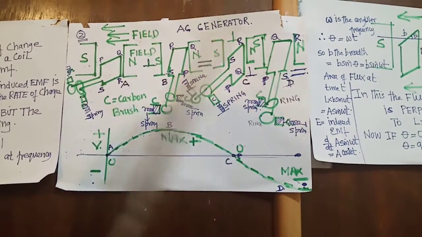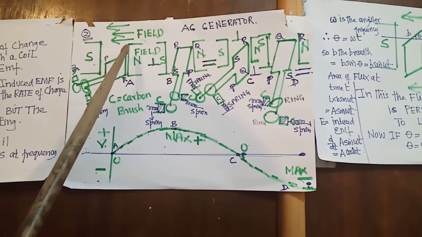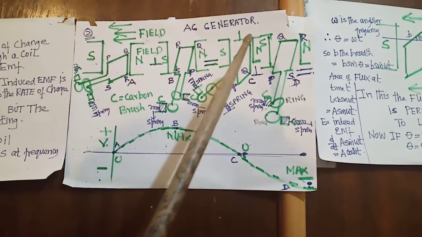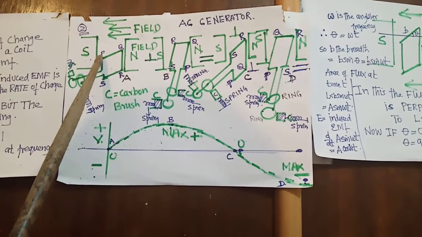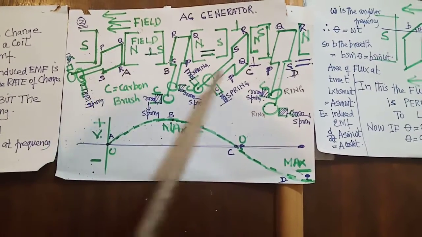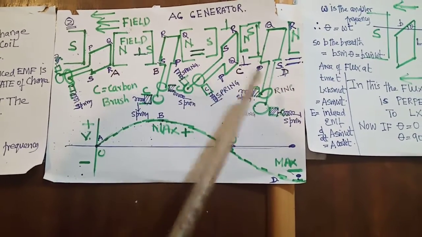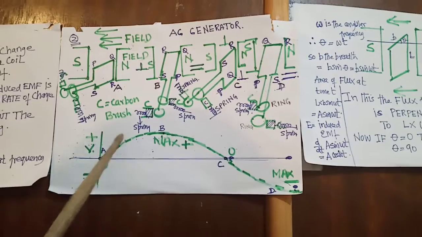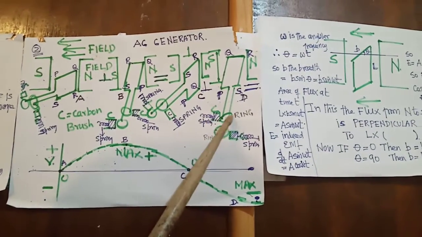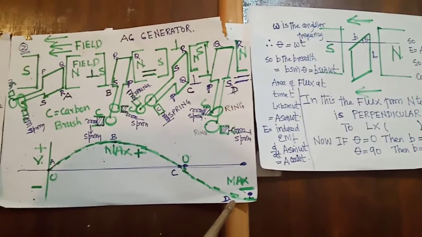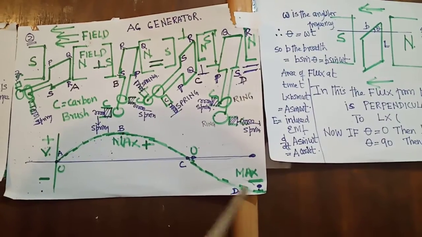But see the difference? Here, PQRS, and here now, PQRS. This is the reason why this is plus, and what we get from the voltage from here should be minus.